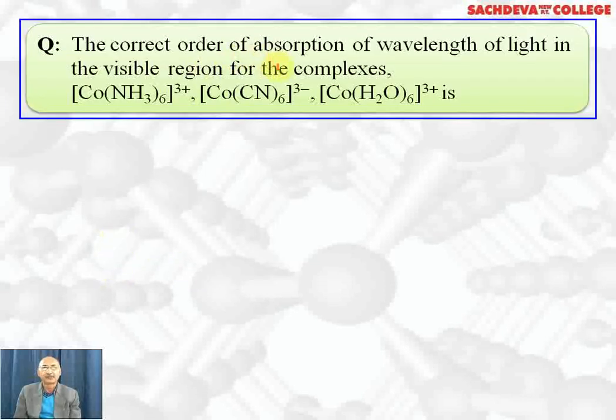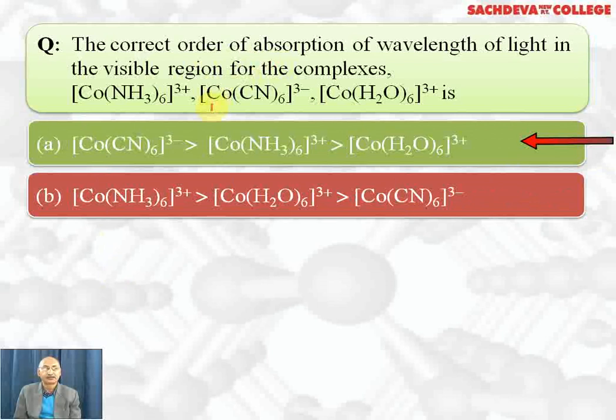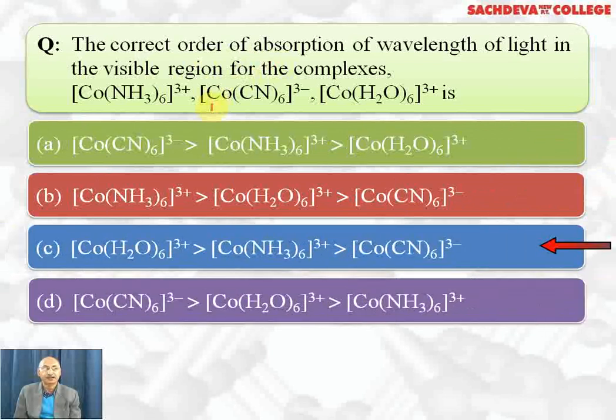The correct order of absorption of wavelength of the light in the visible region for the complexes is A part, B part, C part, D part. Correct answer is C part. Water is weak field ligand, so it will absorb lowest energy but highest wavelength.